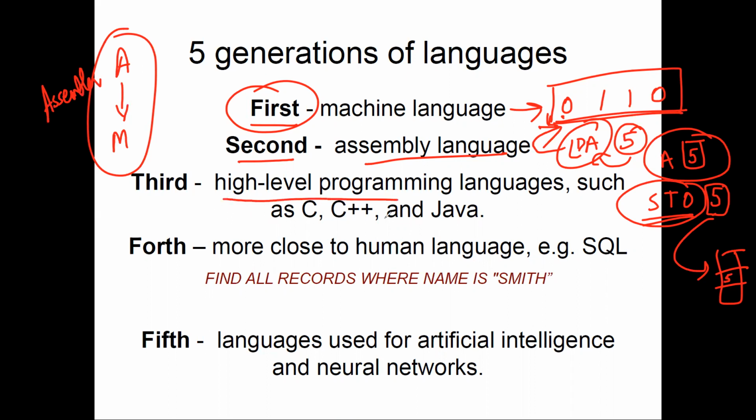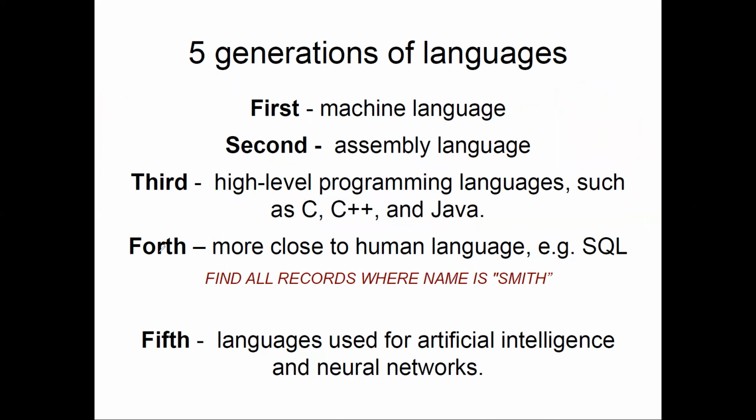Similarly, for high level programming languages like C, C++, and Java, we can convert them into machine language, third to first language, using a compiler, without converting the third language into the second language and then the first. We can directly convert the third generation language into the first generation language by using a compiler. So this is about the first three generations of languages.